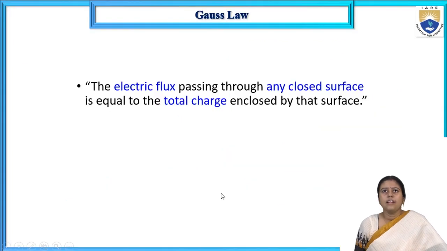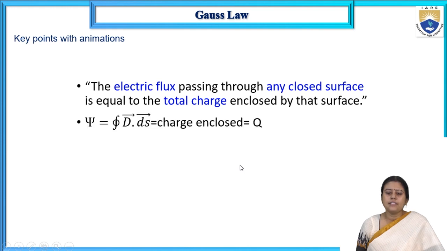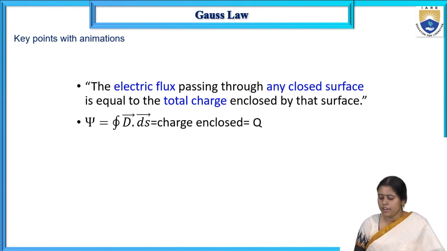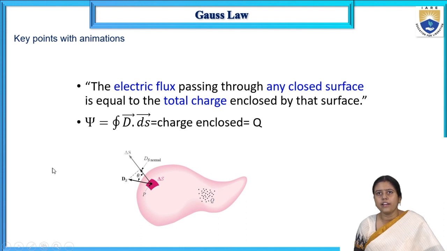Now we will go for the Gauss law. The Gauss law tells the electric flux passing through any closed surface is equal to the total charge enclosed by the surface. What does it mean? Psi, number of electric flux, is equal to D dot dS. What does it mean? Number of electric flux, I have one.